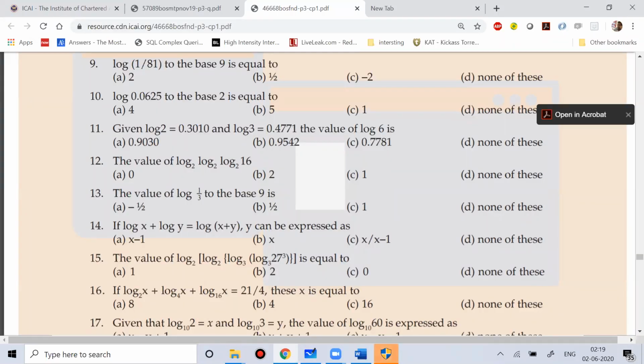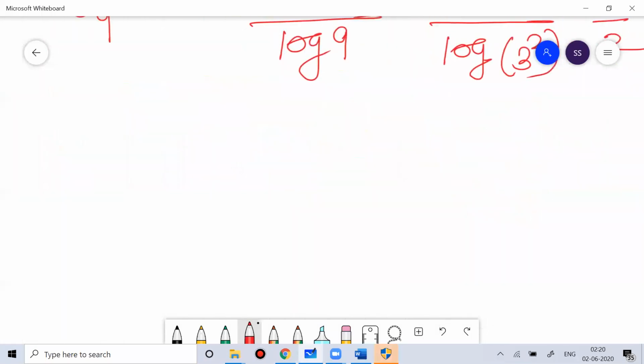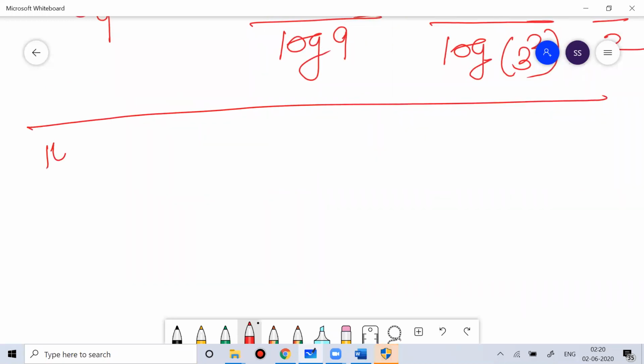Fine. So now let's do question number 14. If log x plus log y is equal to log of x plus y, then y can be expressed as?